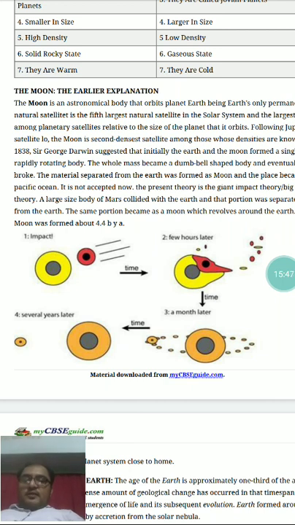Like the origin of Earth, many scientists have attempted to explain the formation of the moon. The earliest explanation was given by Sir George Darwin in 1838, who suggested that initially Earth and the moon formed a single rapidly rotating body.